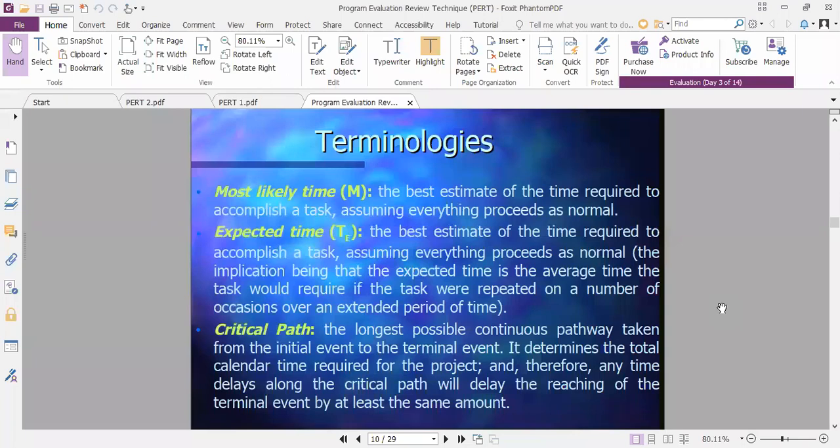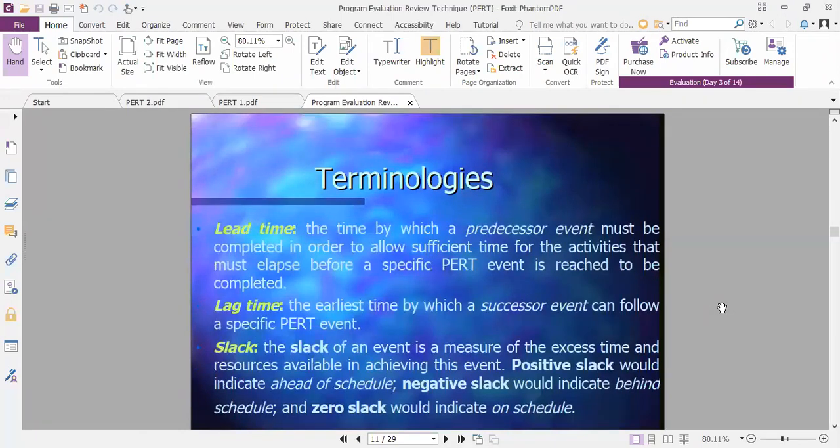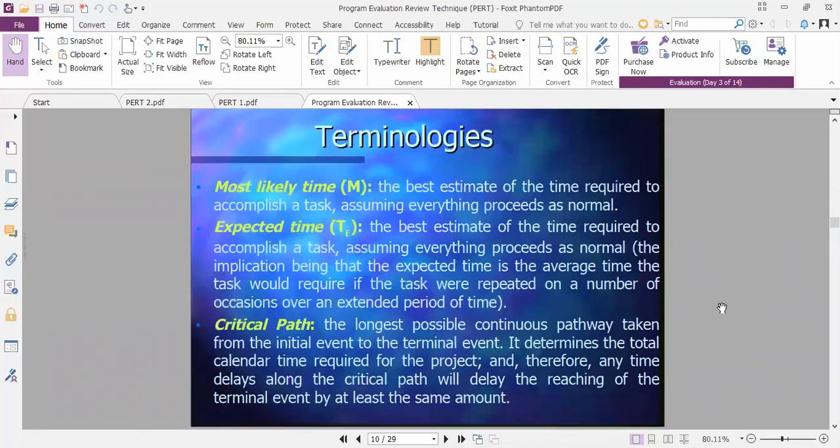So that time is required to be added in the critical path timing so that it gives us proper judgment. So here, four timings are very important: optimistic, pessimistic, most likely time, and expected time with the critical path. So these particular new things are there in this particular quarter.